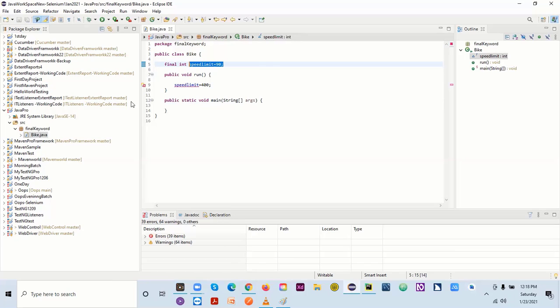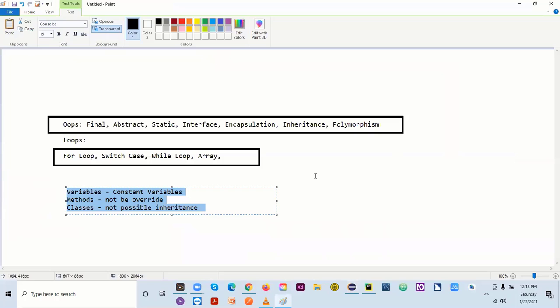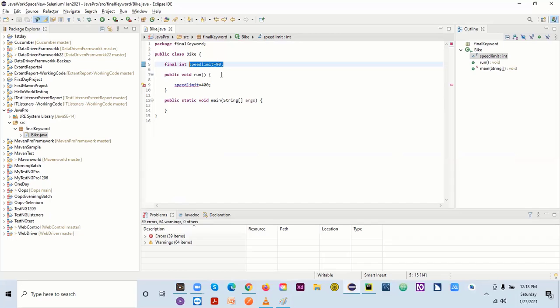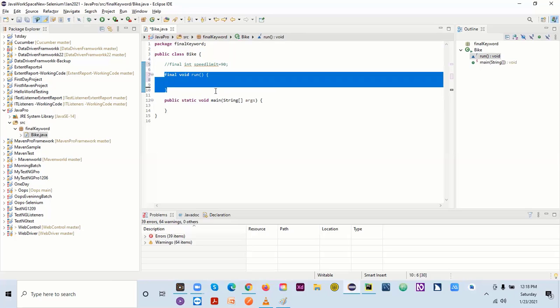Okay, now one thing is done. Now let's see when we will be using final with a method. So this is the method for me, right? Let me comment it out. Now it will not work for me. What I have to do is I'll be having one class, or let me remove this as well. I will say public void run. Instead of public void run, I'll be saying final. I'm making this method a final method.